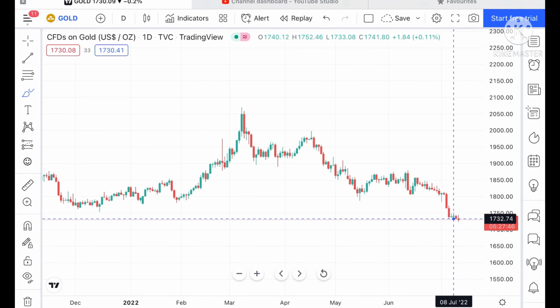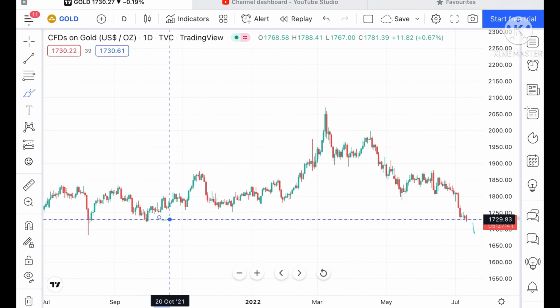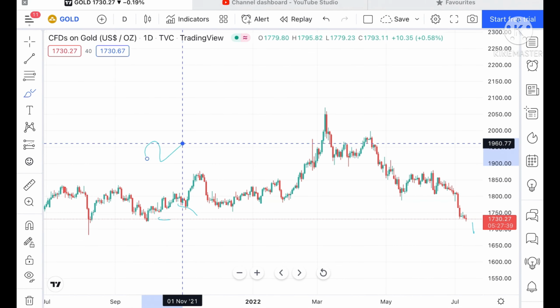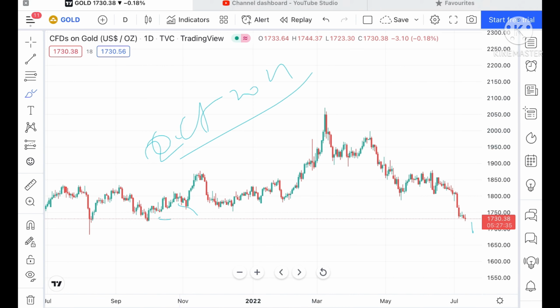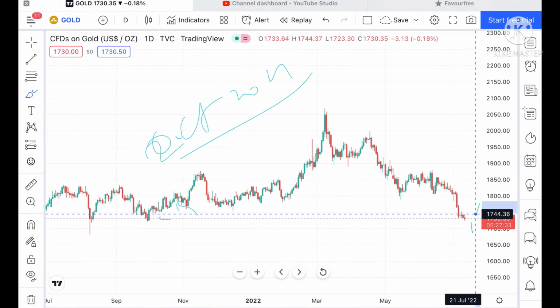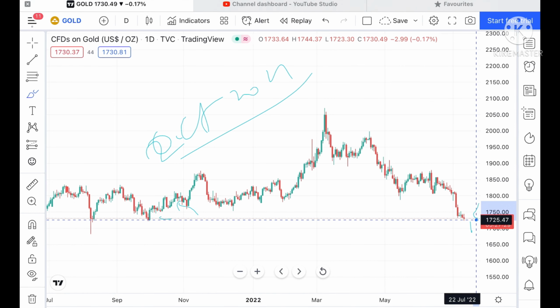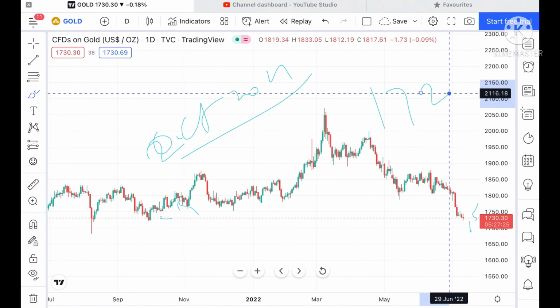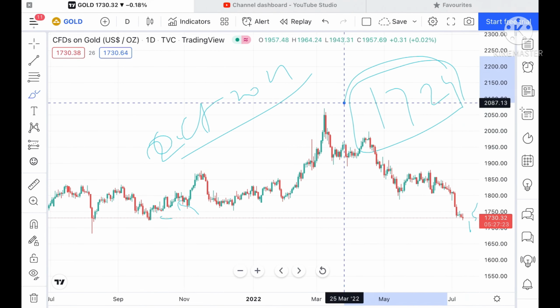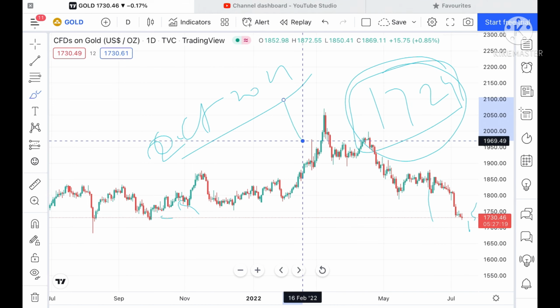So see, suppose if this particular level didn't sustain, because as we know, from October 2021 we have not seen this particular level come, and it has already gone below that level. So suppose if this level didn't sustain, we can see it can move further down towards a level of 1724. And suppose if the price goes below this particular level, we can see it can fall further low towards a level of 1718.